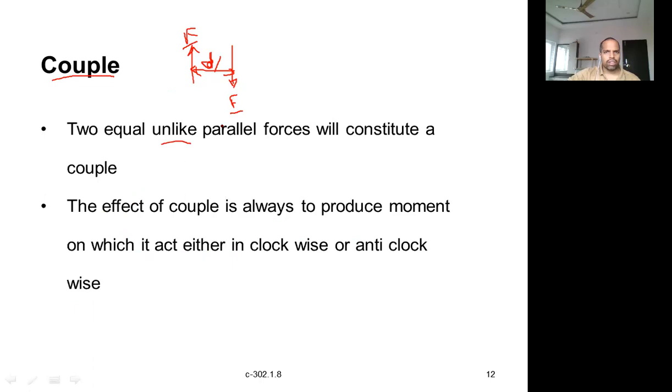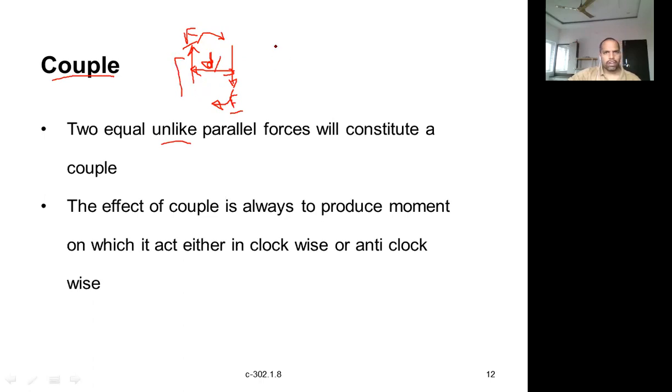Okay, so in this case, if you see, one force is upward, another one is downward. So about this point, what type of moment will they create? This force is creating a moment about this point, and this force is creating a moment in this clockwise direction. Both of these two forces, as a couple, will always create a moment in either clockwise or anti-clockwise direction. Because of the force I have given in this direction, it will create a clockwise moment.